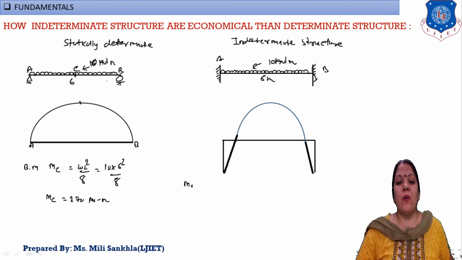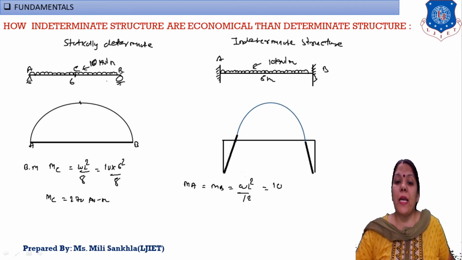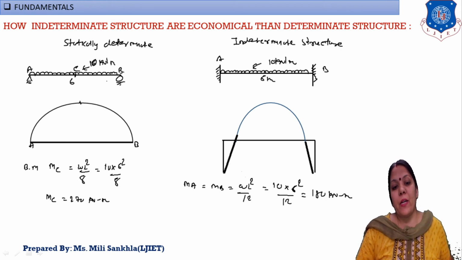The end moments MA and MB are equal to WL square by 12. Simply put the values. W is given as 10, L is equal to 6 square, by 12. My moment is equal to 180 kilonewton into meter. Now here we find the net moment.